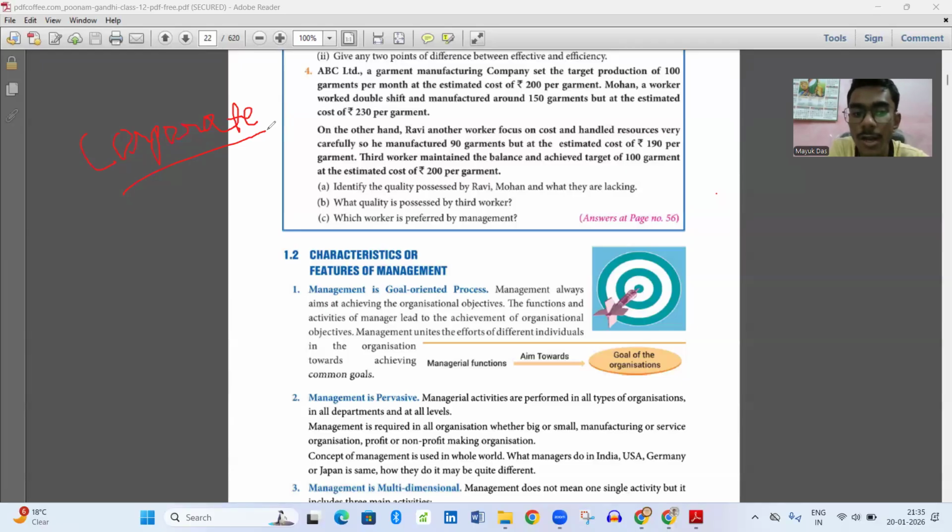Corporate is a place where a strong management exists. If you want to see management practically, if you want to feel management practically, remember one thing: management cannot be seen; it can be felt. So if you want to feel the management of an organization, you must go to corporate, because this is a place where management is followed in a strict way, not in a liberal way.